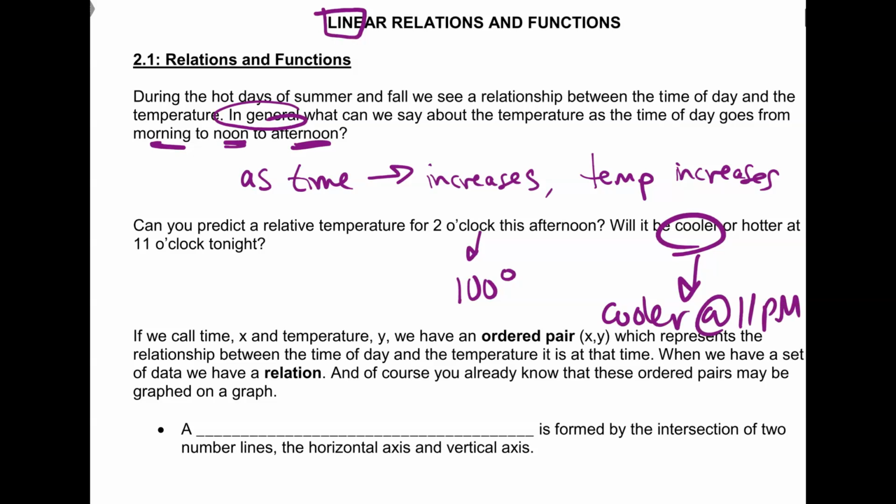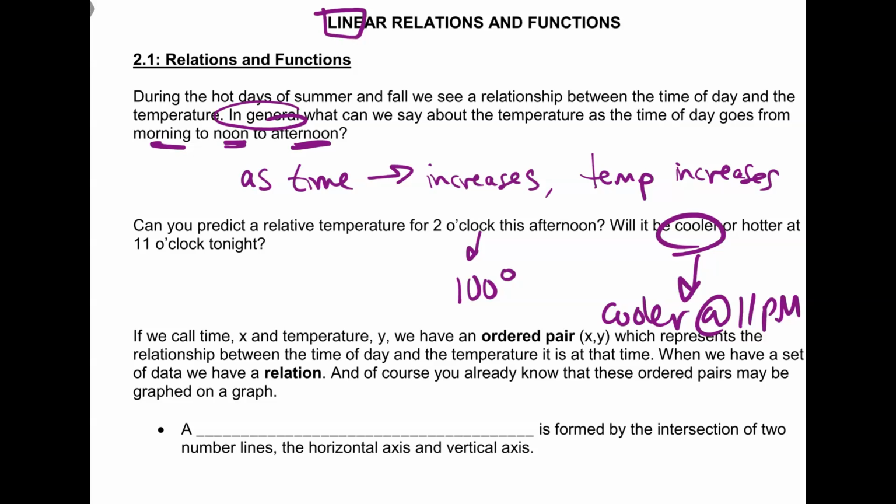So you have this knowledge inside your brain about the relationship between temperature and time. You're like, okay, it's night, it's going to be colder. I'm in California in almost end of September, it's 100 degrees. It's super hot. As time passes, it gets warmer throughout the day.